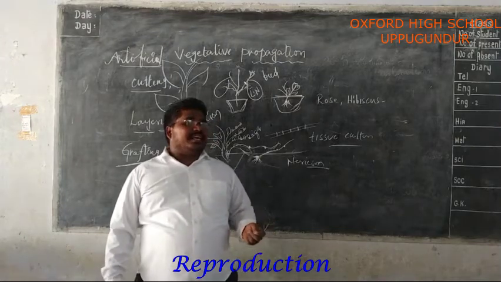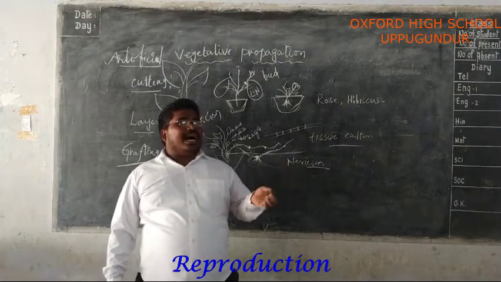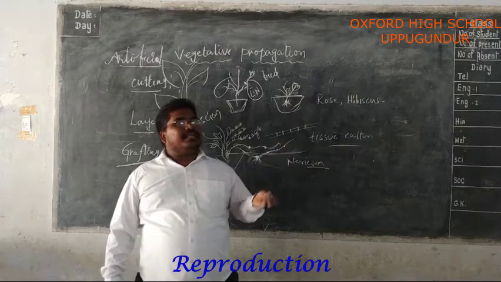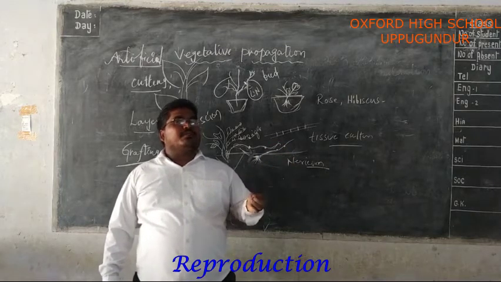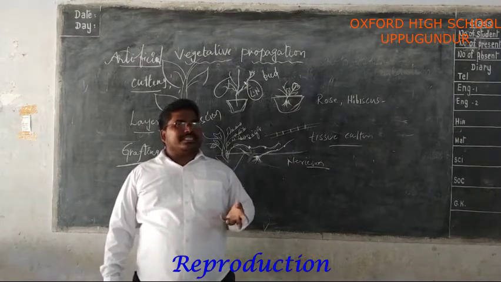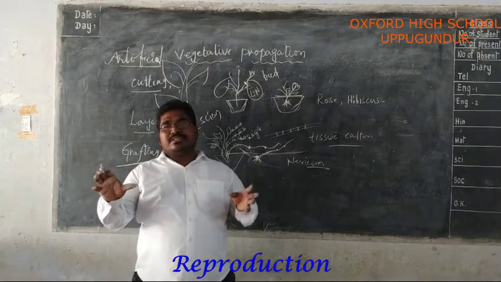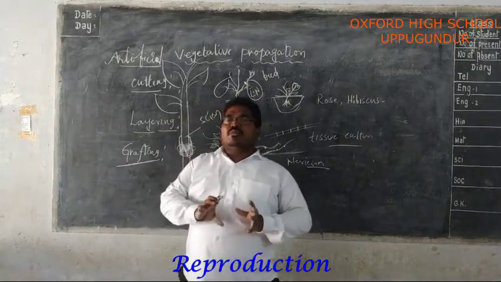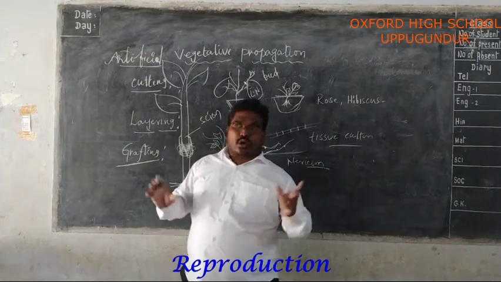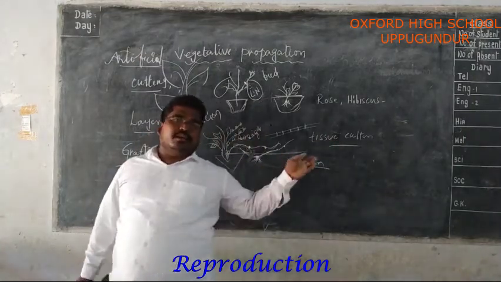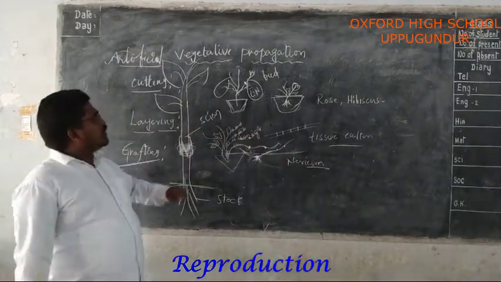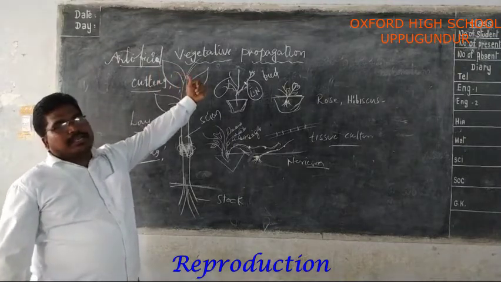In tissue culture, plant tissues or plant cells are kept in a growth medium along with plant hormones. In such a case, in less time, more plants are produced. Thousands of plants are produced by this process. Do you understand?